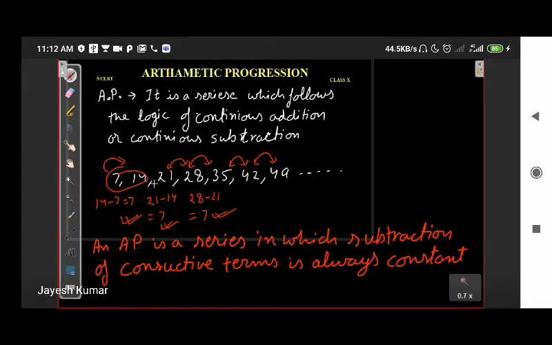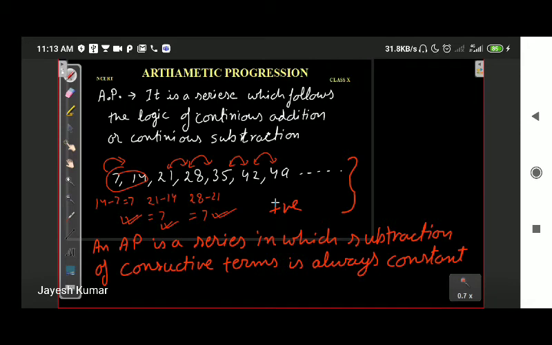Consecutive terms means we are doing subtraction between 35 and 28, 42 and 35. So subtraction in consecutive terms is always constant. This subtraction can be negative or positive. For the example that we took, the subtraction was positive. Further, we will check out another question in which subtraction can be negative. So first of all, we have learned what is an AP.